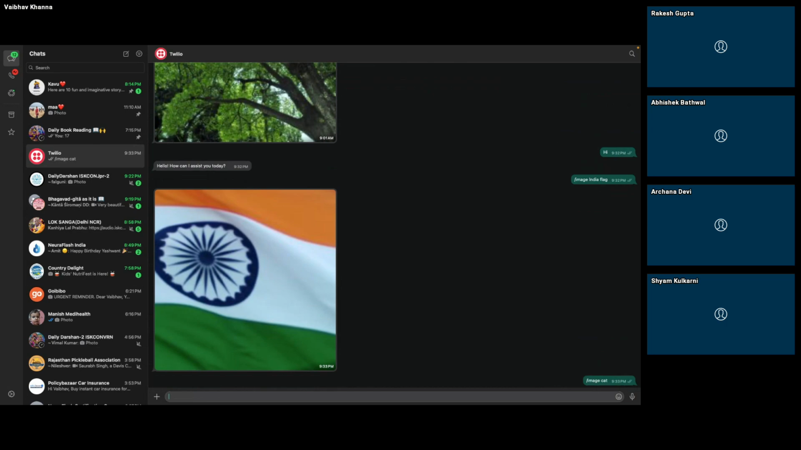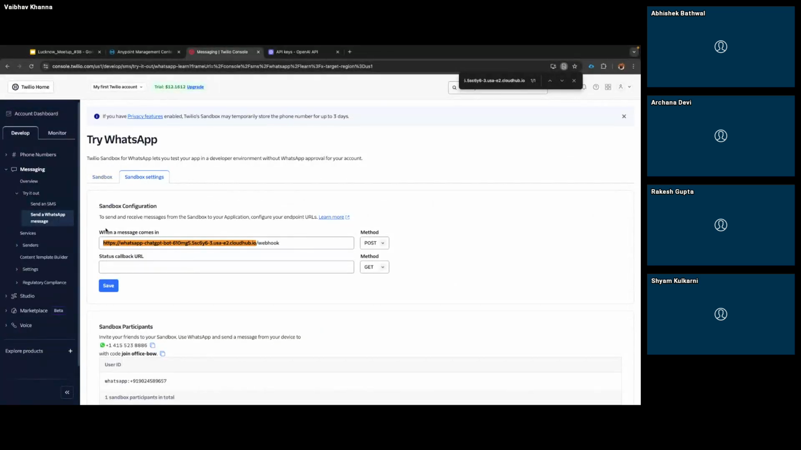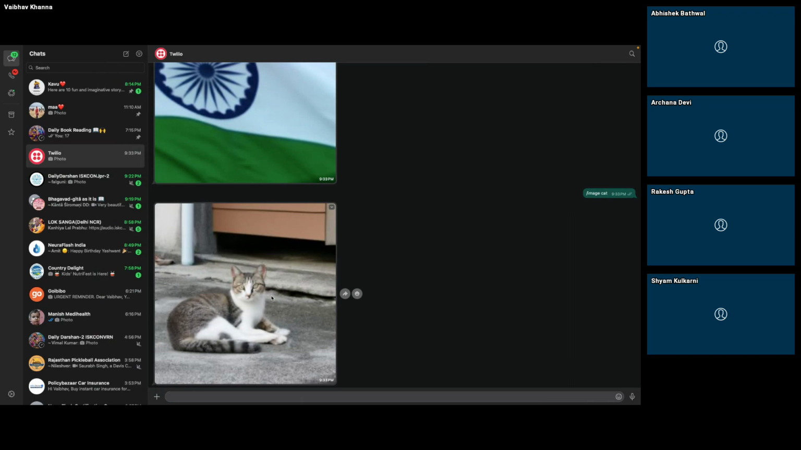Sorry to interrupt. So ChatGPT is sending the image URL to Twilio, and then Twilio is sending it to the WhatsApp, is it? No. When I'm passing this message, the message is getting sent to Twilio. That's why, over here, it is saying whenever a message comes in, the webhook URL will work. That will hit my application. Once it hits my application, inside the application I put the logic that it will call ChatGPT by passing that message, which I'm sending from the WhatsApp. So if you see, I'm now getting the cat image over here.